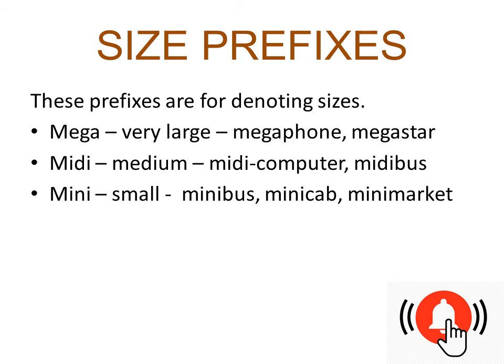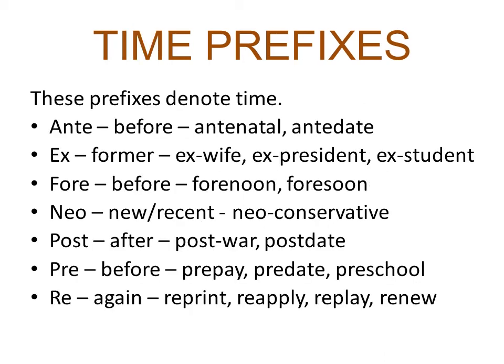Moving further to size prefixes, as the name suggests, they denote sizes, like mega, very large: megaphone, megastar. Midi means medium: midi computer, midi bus. Mini means small: minibus, minicab, minimarket. Again, as the name suggests, time prefixes denote time. Ante, before: antenatal, antedate. Ex, former: ex-wife, ex-president, ex-student. Fore, which means before: forenoon.